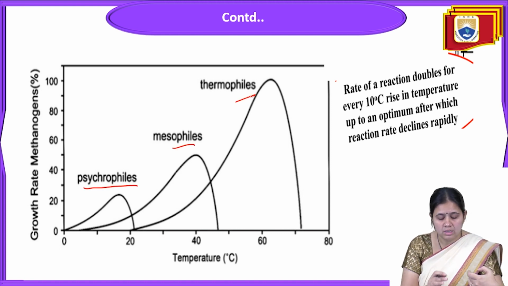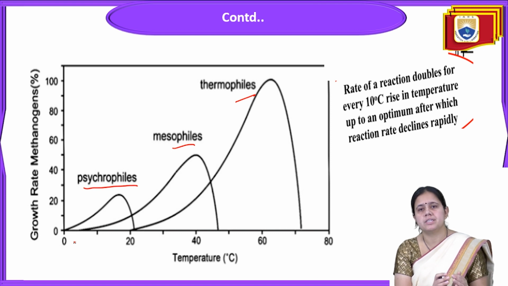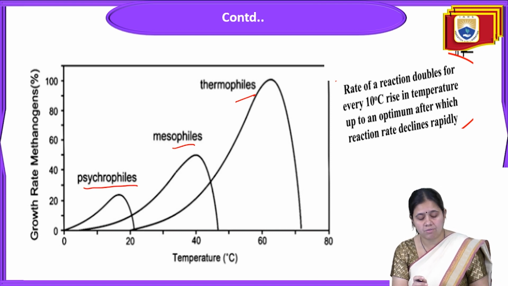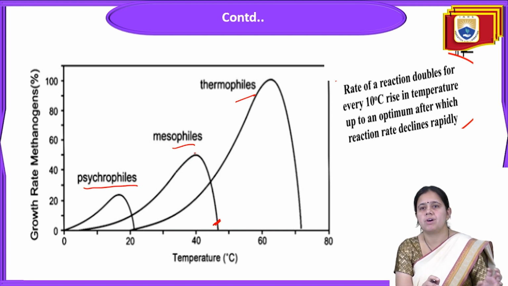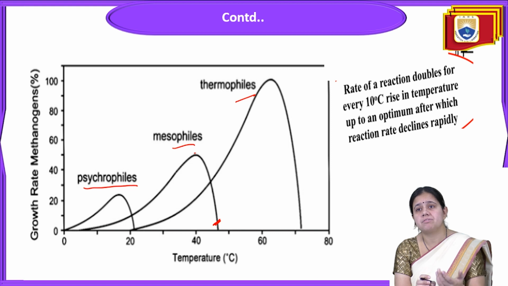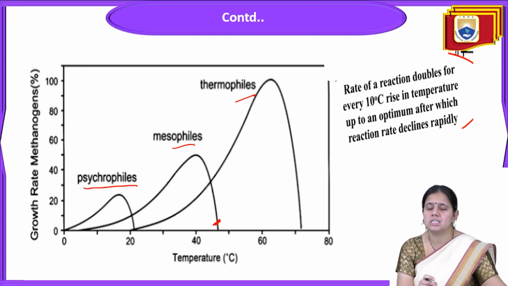Psychrophilic is roughly 0 to 20 degrees Celsius, mesophilic conditions go up to about 40 degrees Celsius, and thermophilic is 45 to 65 degrees Celsius.